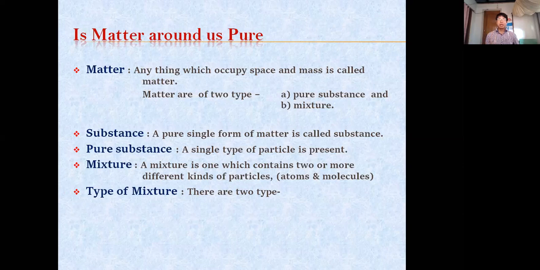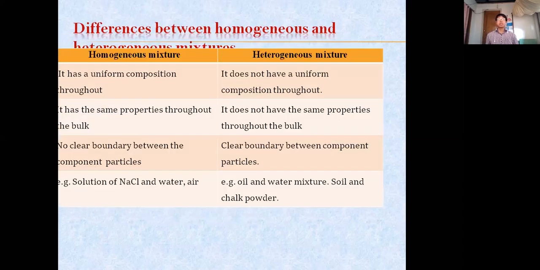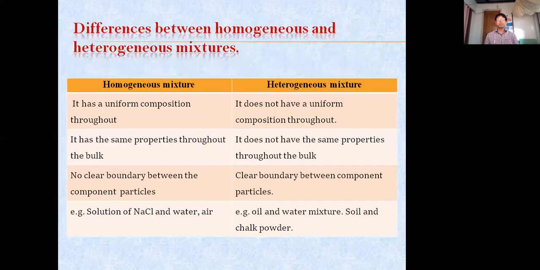In mixture, again, there are two types. One is homogeneous mixture and the other one is heterogeneous mixture. These are the different types of mixture. So what is this homogeneous mixture and heterogeneous mixture? Just see the difference directly.